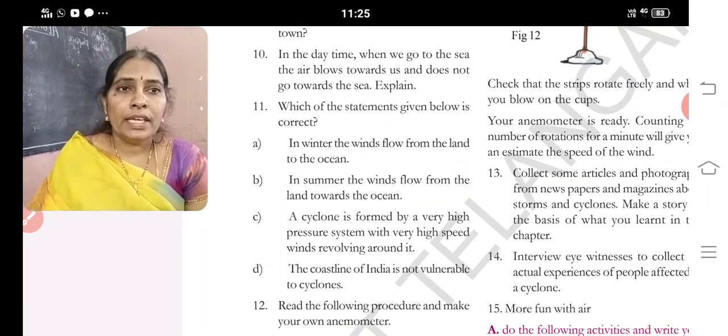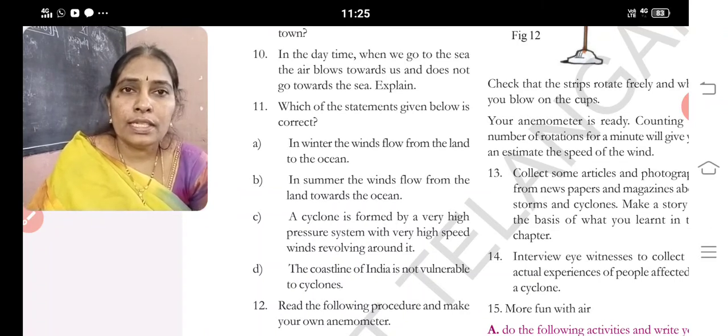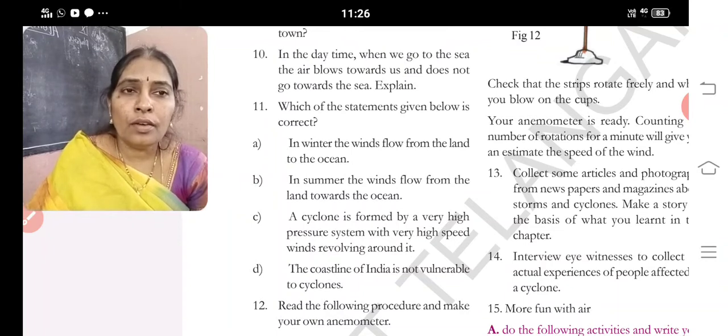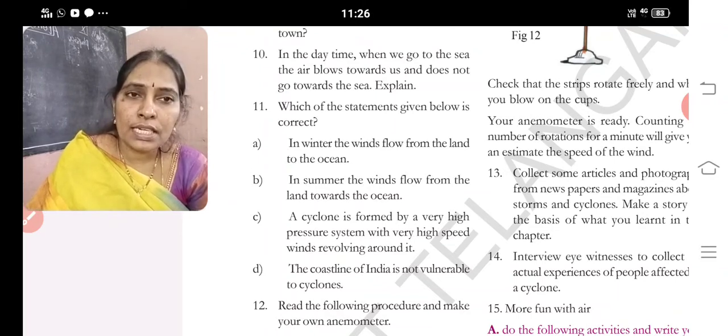11th answer. Which of the following statements given below is correct? You have to select the correct statement. Okay? I am reading A. In winter, wind blows from the land to the ocean. B. In summer, wind blows from the land towards the sea. C. A cyclone is formed at a very high pressure system with very high speed winds revolving around it.